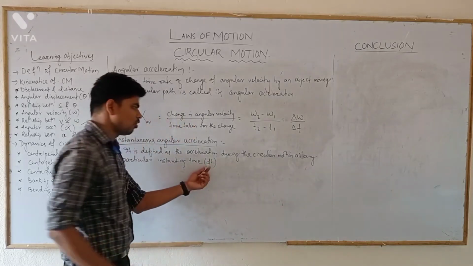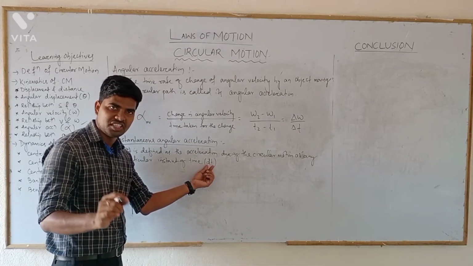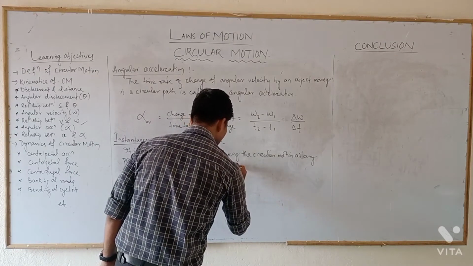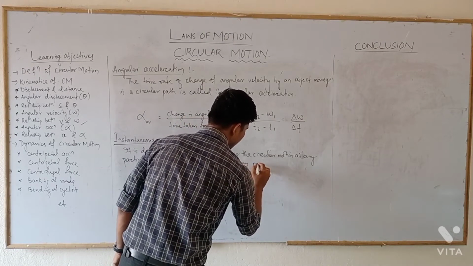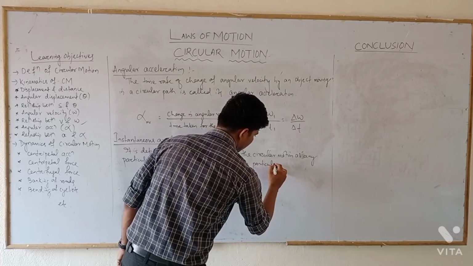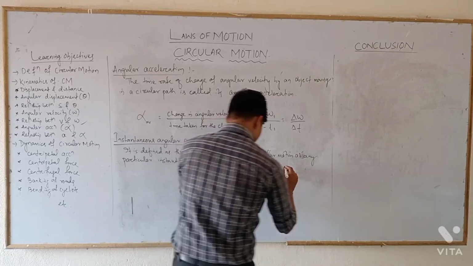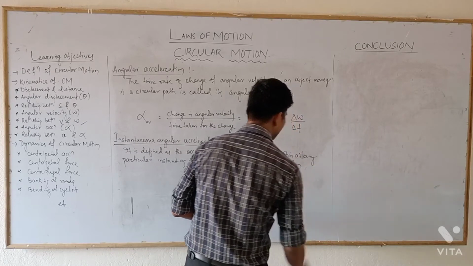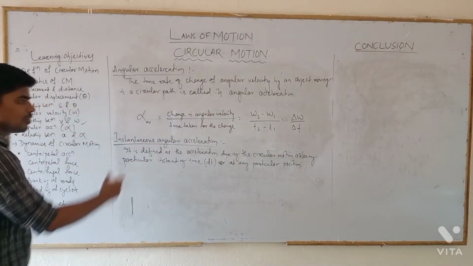We can say it's a small instant of time dt, an infinitely small change in time dt, or at any particular position during the circular motion.